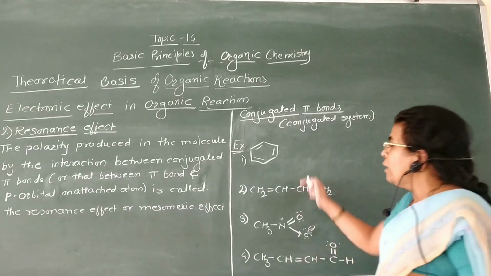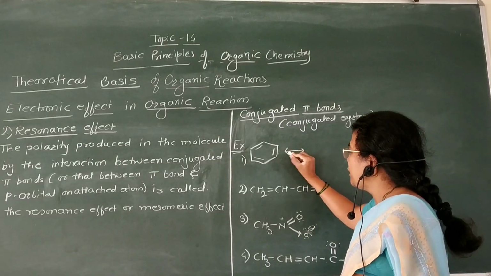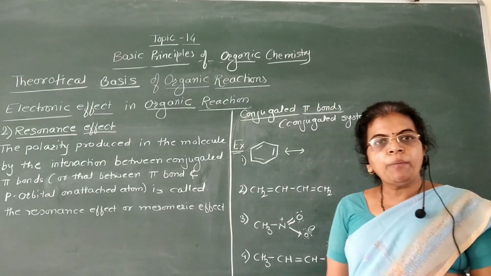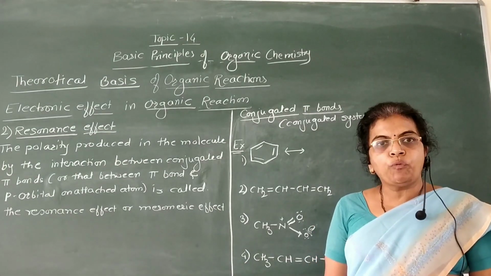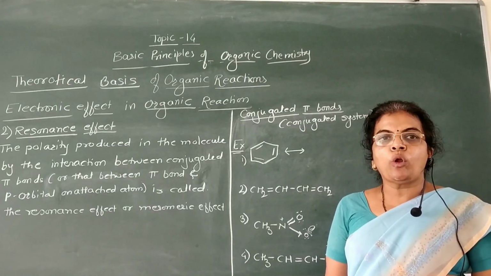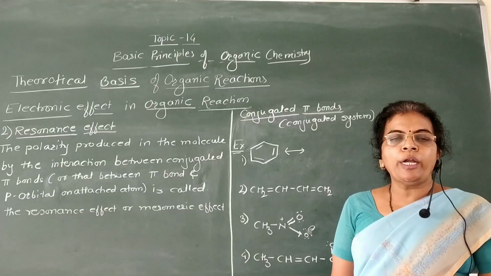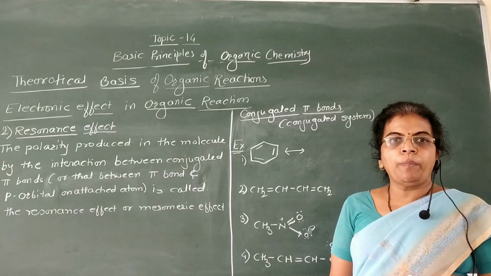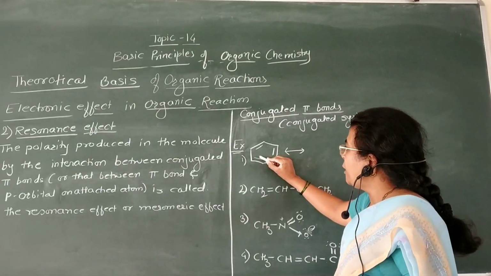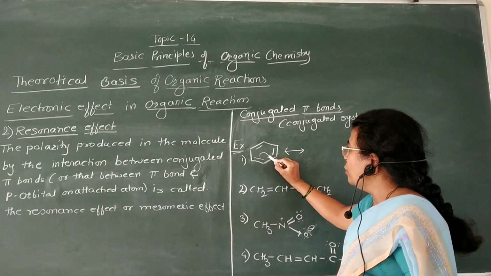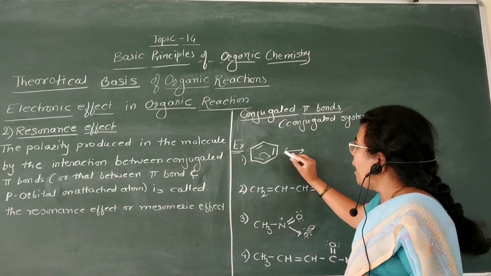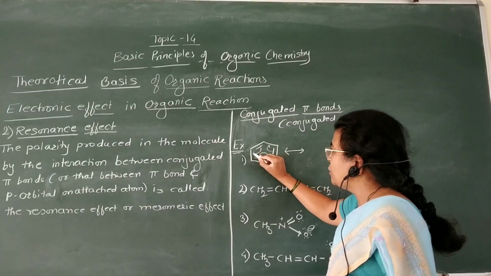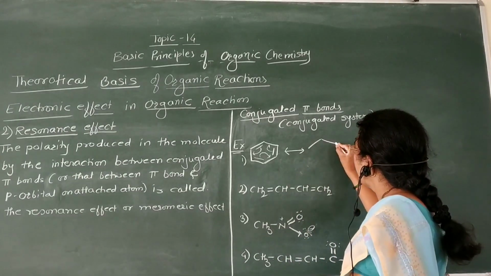How does the resonance occur? In this first example, these pi electrons are loosely bonded. Sigma bond is a strong bond, but pi bond is a weak bond. That is, these pi electrons are loosely bonded and they can displace from one place to another like this. Here this pi electron transfers from this position to this. Then again this pi electron transfers to this place and this pi electron transfers to this place. That is, the structure becomes like this.